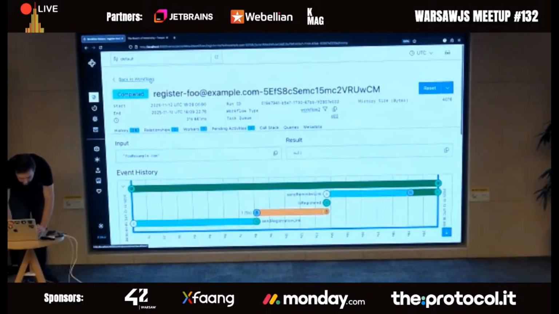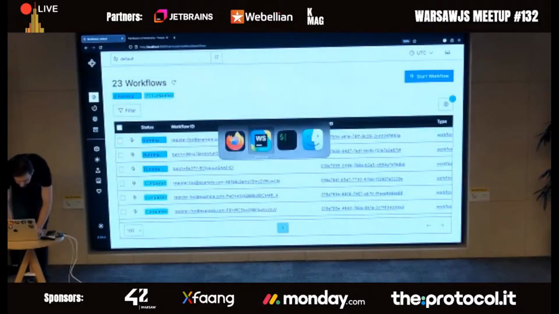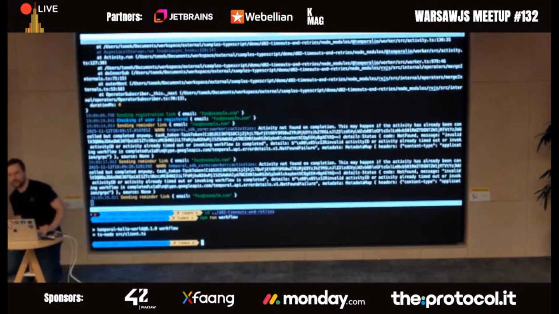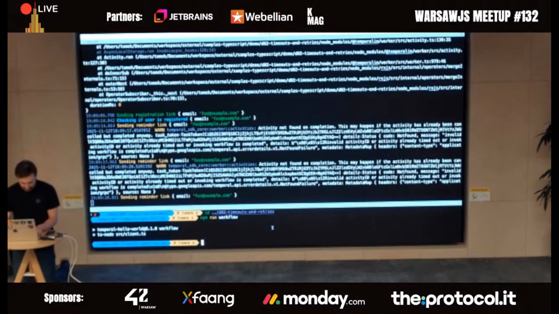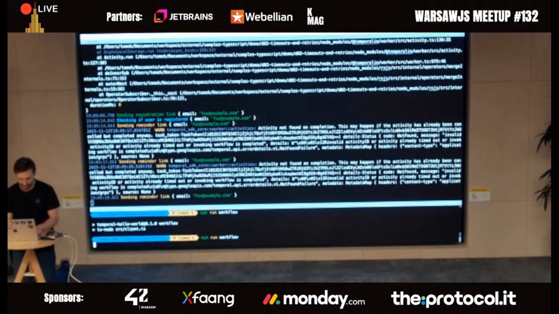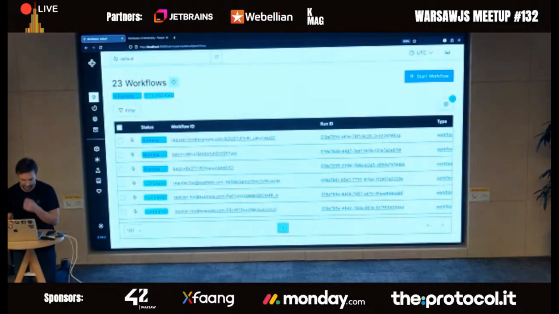All right, so here's your thingy. And I actually wanted to show you one of the workflows. Or you know what? I will start the workflow. So this is the workflow that fails, right? So it had lots of retries and lots of timeouts. And let's just look at it in real time.